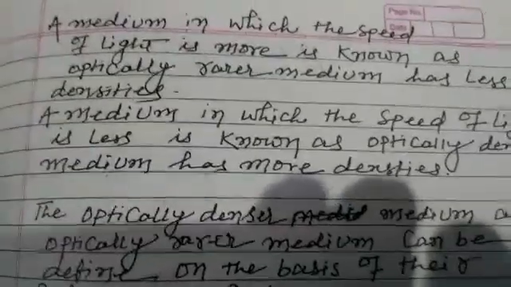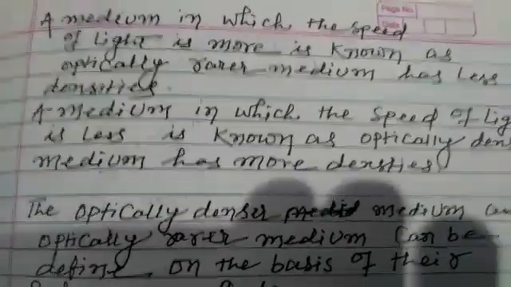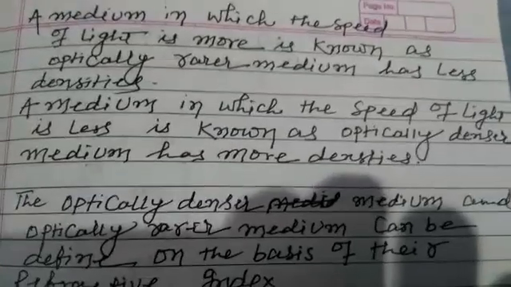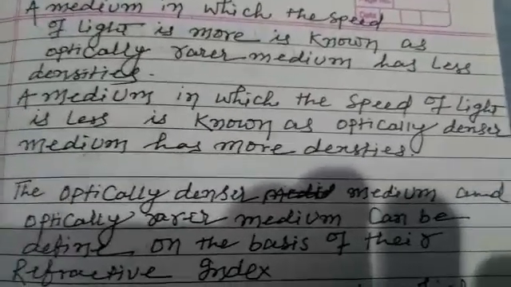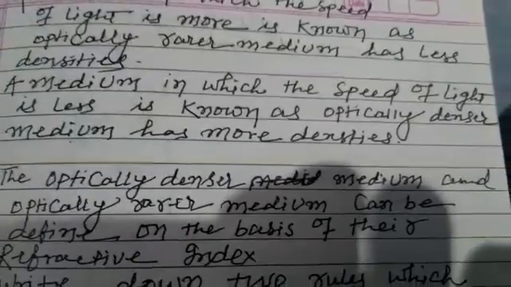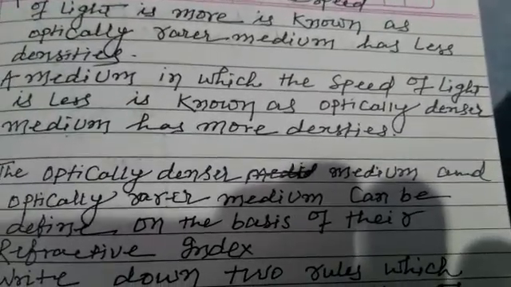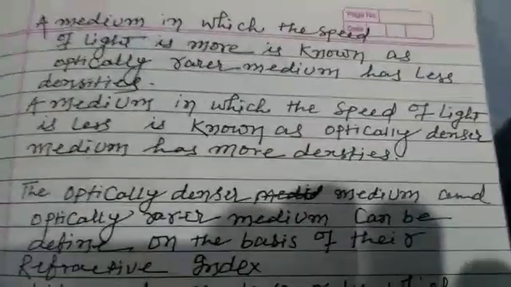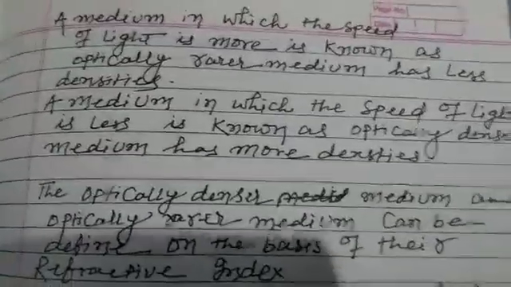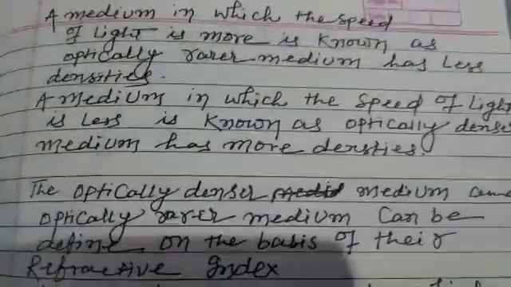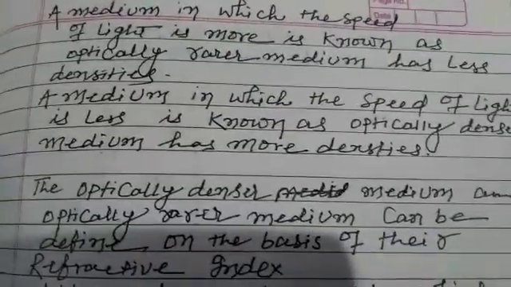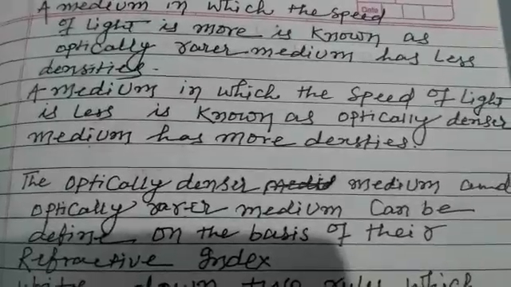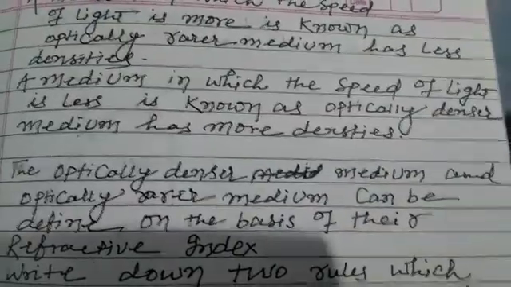A medium in which the speed of light is more is known as an optically rare medium and has less density. A medium in which the speed of light is less is known as an optically denser medium and has more density. So there are two types of medium: optically rare and optically denser. In optically rare mediums the speed of light is more and density is less, and in optically denser mediums the speed of light is less and density is more.